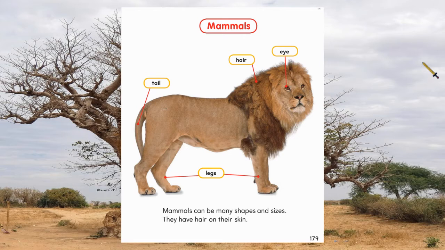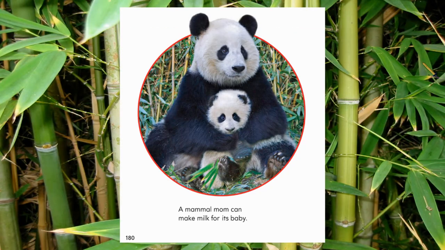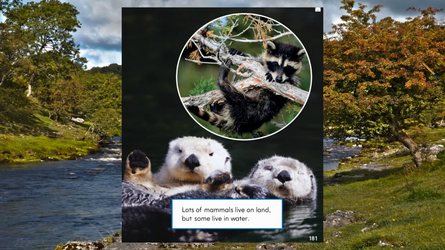Mammals. Mammals can be many shapes and sizes. They have hair on their skin, and 2 eyes, legs, and a tail. This one has 4 legs. A mammal mom can make milk for its baby. Lots of mammals live on land, but some live in the water. Do you know that you are a mammal too?